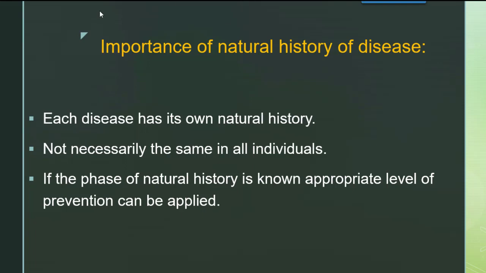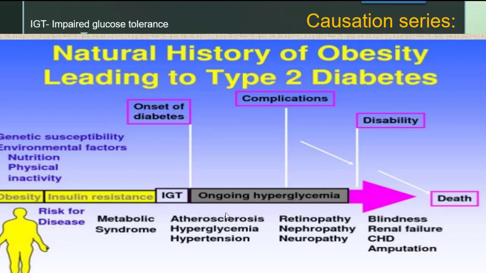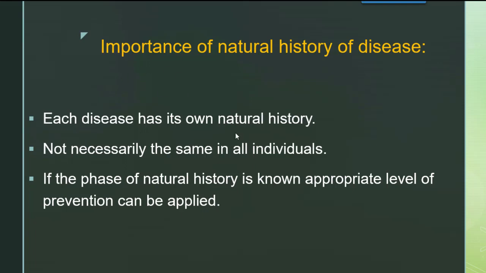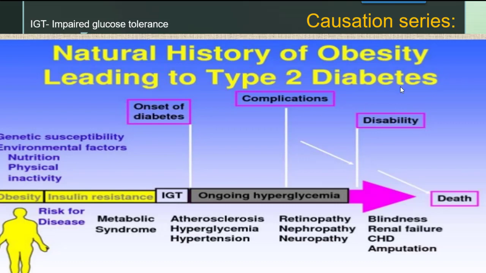And second is, it is not necessary that it will be same in every individual. So if the phase of natural history is known, that means in which phase that patient is currently, then the appropriate levels of prevention can be applied. That means suppose we'll take the example of diabetes here. What it is telling, that why it is important, if we know in which phase that patient is, then we can apply appropriate level of prevention. So we'll take the example of diabetes now.